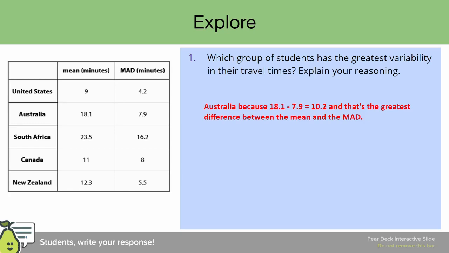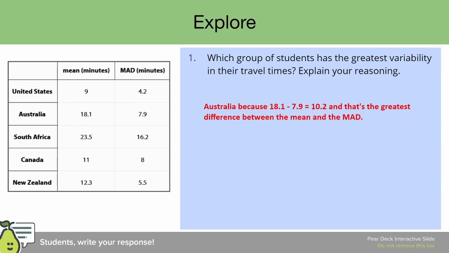The mean tells you on average how long it took these students to get to school. Whereas the MAD tells you, depending on your data point, how far that point is from the mean. So subtracting those 2 values isn't going to tell you what's the greatest variability in their travel times. So we're going to look at a couple more students' responses, and then we're going to talk about what is the correct way to respond to this question. So stay tuned.